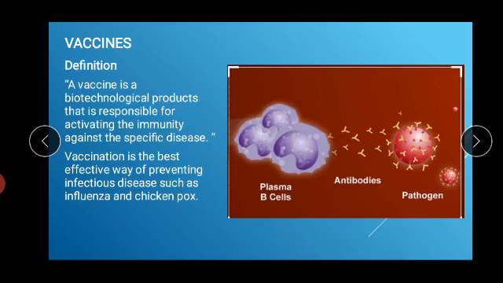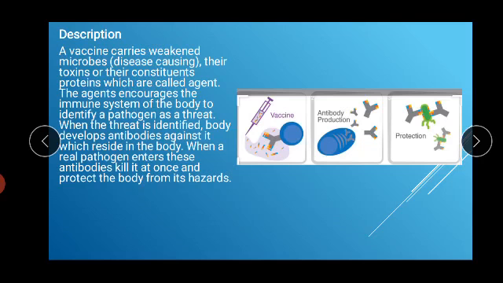You can see from this diagram, this is the plasma B cell, and this is the foreign pathogen. If accidentally it enters your body, then the plasma B cell starts producing antibodies, and they will fight or attack that pathogen and protect you from any infection. Here we will see the description of vaccine.